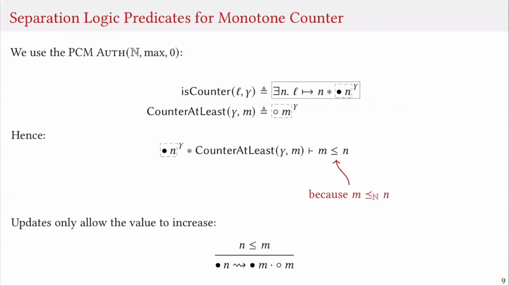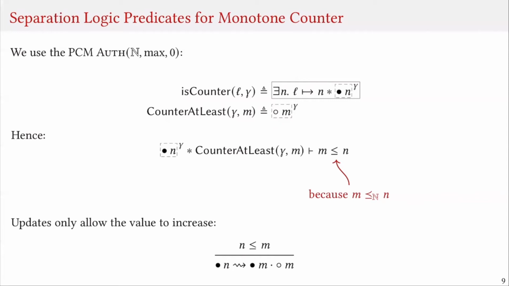Now let's see how we actually define those predicates that we use in our specification of the monotone counter. For this purpose, we simply use the authoritative PCM over the PCM of natural numbers that we saw before. The isCounter predicate is then a simple invariant that says the value of the counter is always some natural number n that we are tracking as the exact value of the counter in ghost resources. And the counter at least predicate is basically saying that we have a fragment with value m.